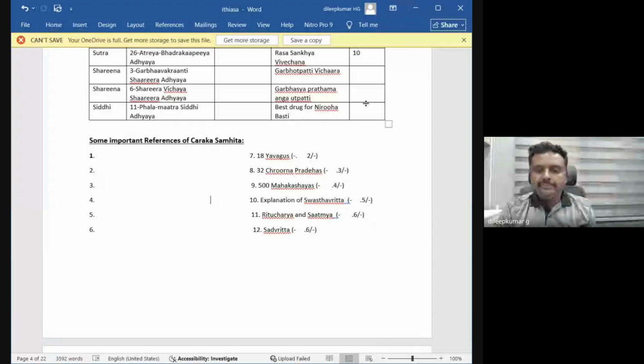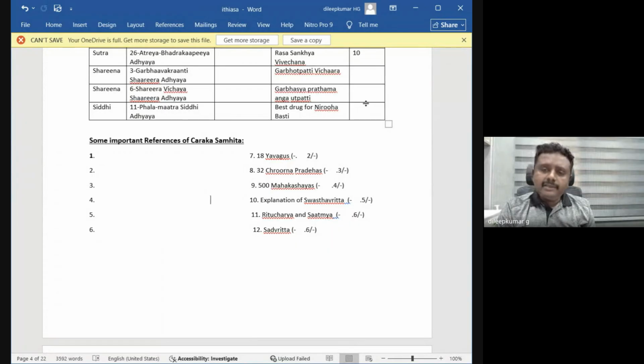If you maintain the Ratha properly and ride it on a good road, the Ayush may increase. We have fixed it at 100 years. If you maintain it properly, it may increase up to 120 or 140. But if you are not maintaining it, the tires may burst early, and the age may reduce.